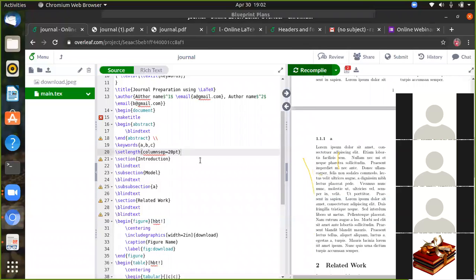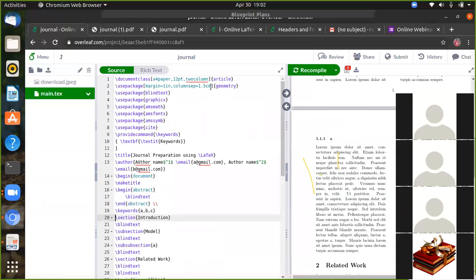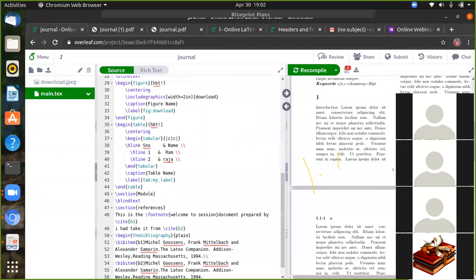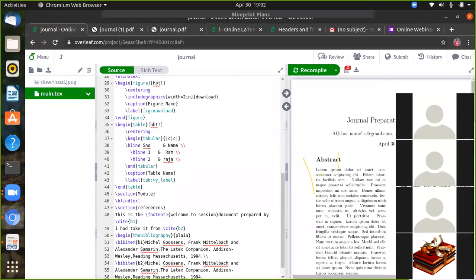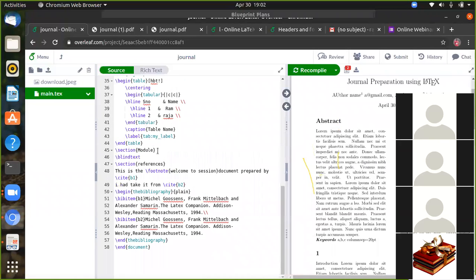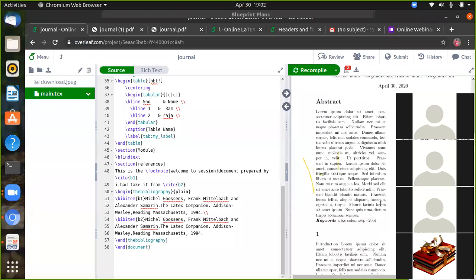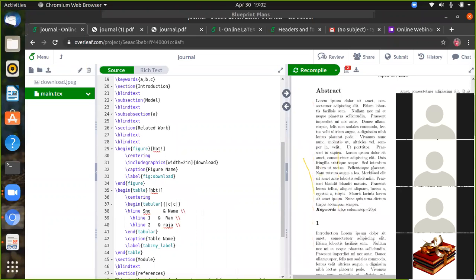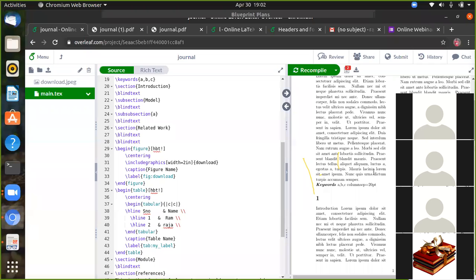So there is no need for giving this one, the same thing which you define in the this one is enough. Column separator 1.5 centimeter. Okay, so that's all about the journal preparation in LaTeX. So this space and all you can try it out by giving your paragraph. I'm not giving it, because I was given plain text, so it will be the problem. When you are giving your own words, the originality of words, your content, then that will be better for the inclusion of your things. Okay, any doubts?